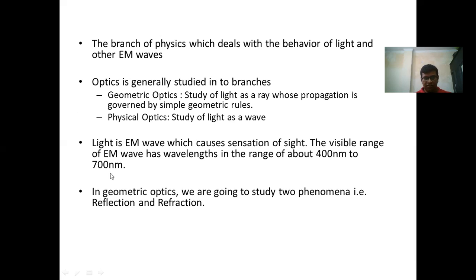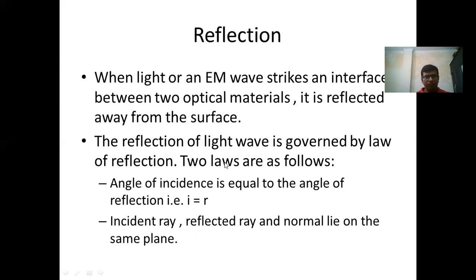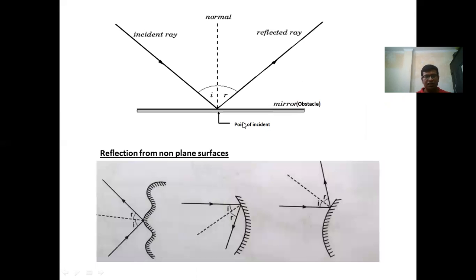So the first topic is geometric optics. In geometric optics, we are going to study reflection and refraction. Okay, what is reflection? It is simple. When a light strikes a surface, it gets reflected from the surface. So when a light or electromagnetic wave strikes an interface between two optical materials, it is reflected away from the surface. So this is the mirror, and this black colored line is the interface between the air and mirror.